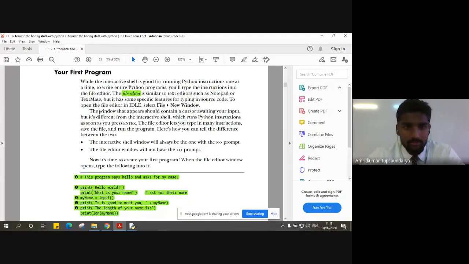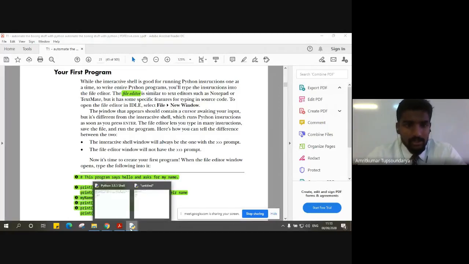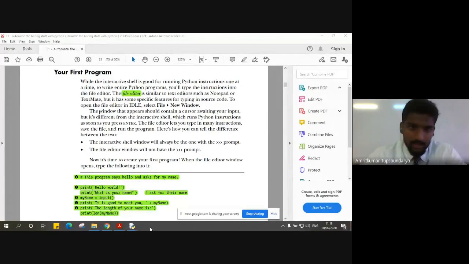You can make use of anything, but Python provides its own inbuilt file editor in 3.8 at least. I'm not sure about the lower versions, but I think Python 3 has a file editor by default. So you can simply go to the shell and say File, New Window or New File.